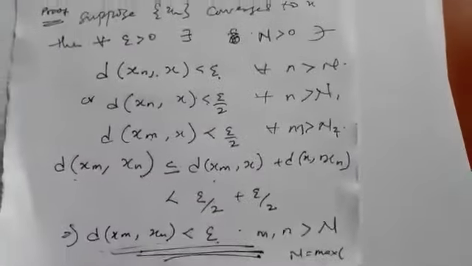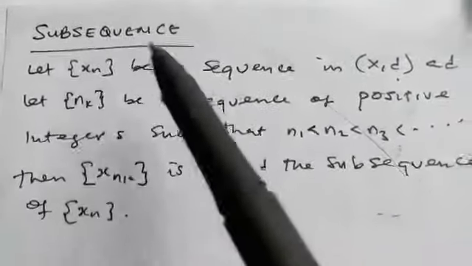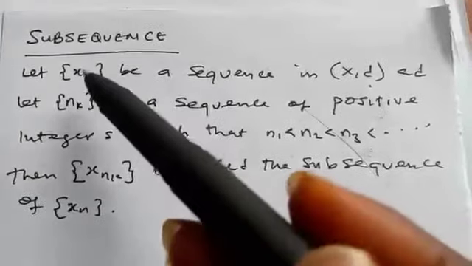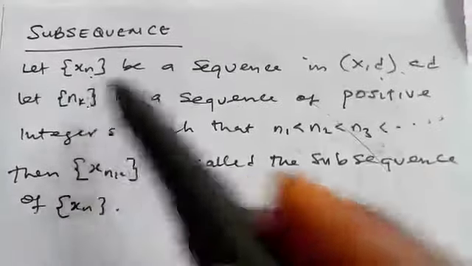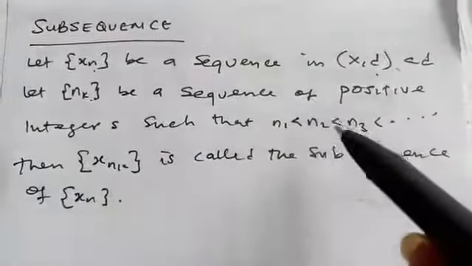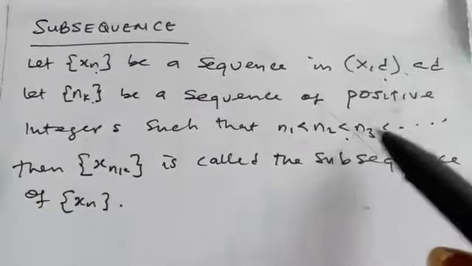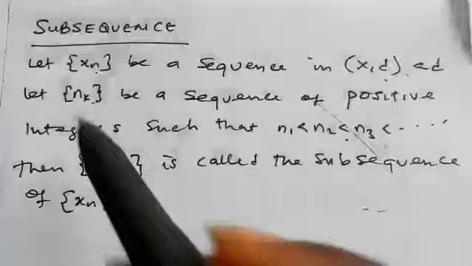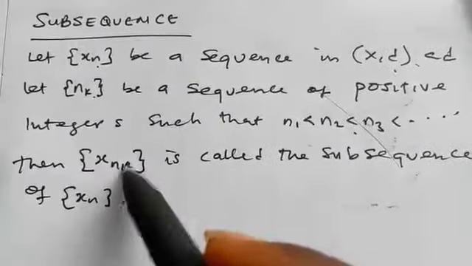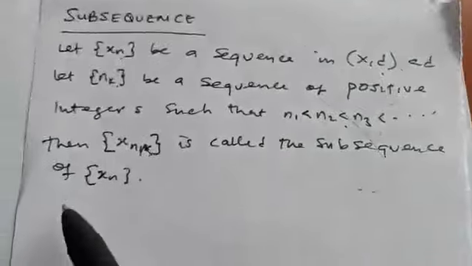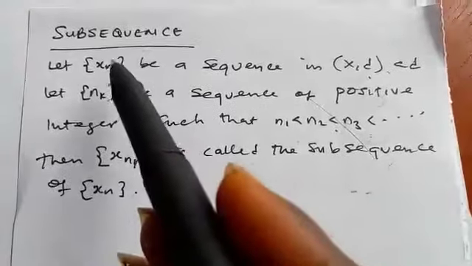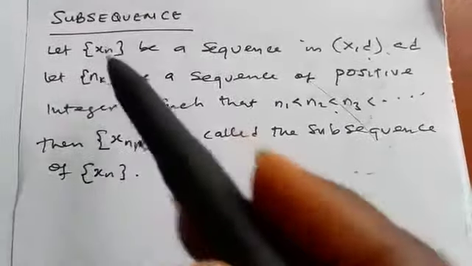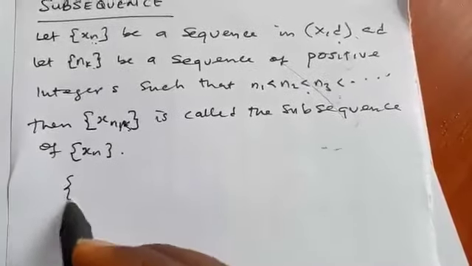Another theorem. Before we consider the theorem, let's consider this definition: subsequence. Let's consider a sequence x_n in this metric space, and let n_k be positive integers such that n_1 is less than n_2, and so on. Then x_{n_k} is called a subsequence of x_n. What subsequence simply means is that if you can get a sequence from a particular sequence, then that sequence is a subsequence.